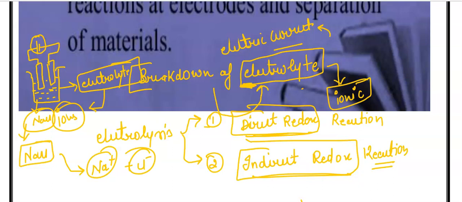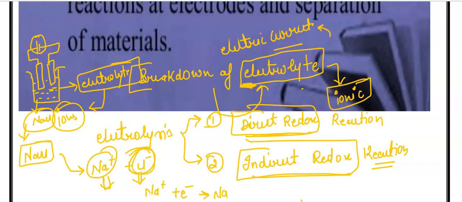In the secondary change, the Na+ wants to get neutralized. Similarly, Cl- wants to get neutralized. Na+ gets neutralized by accepting an electron to convert into sodium.